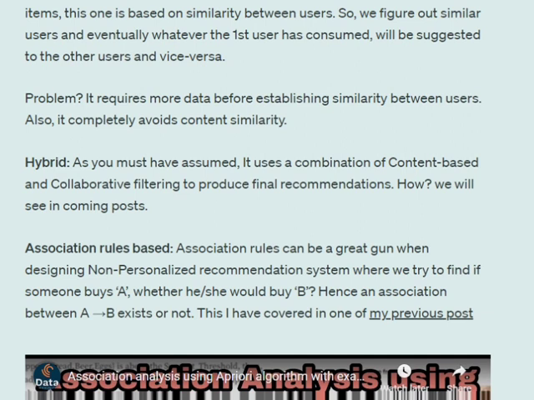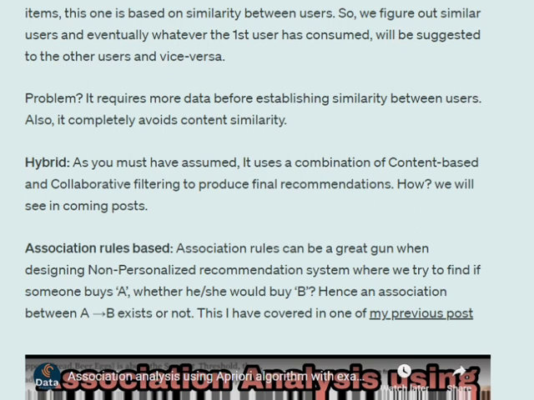Association rule based mining. This is a very interesting, very common, very popular data mining algorithm, association rules, which can prove to be a great tool when you're trying to design non-personalized recommendation systems. We try to figure out if someone buys A, whether he or she would buy item B also or not. Hence, whether an association between A and B given A exists or not. If we are able to figure out that there is an association between A and B, then once a person buys A, we will implicitly mean that he can buy B also, and we will start recommending him B also.